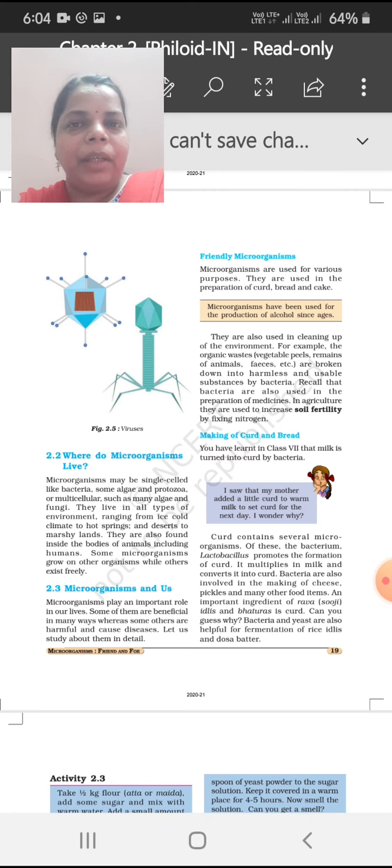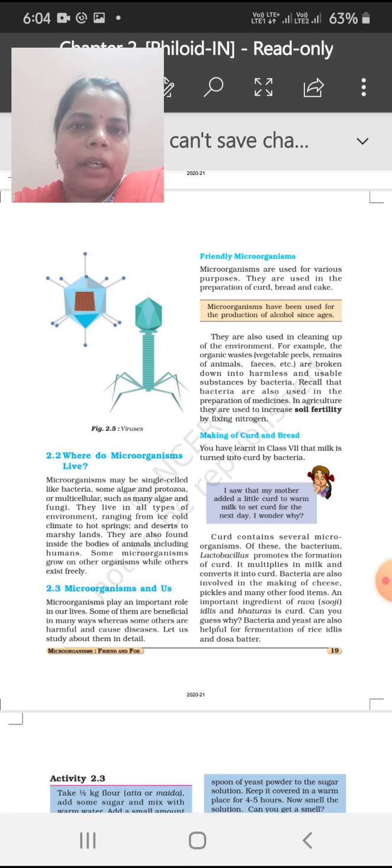Nitrogen is a very essential part of the soil, and this nitrogen is fixed by a bacteria called rhizobium, which is present in the root nodules of leguminous plants. This is very important. This rhizobium bacteria is very important in nitrogen fixation. We will learn about it in the nitrogen cycle also later on. Bacteria are also helpful in making curd and bread.